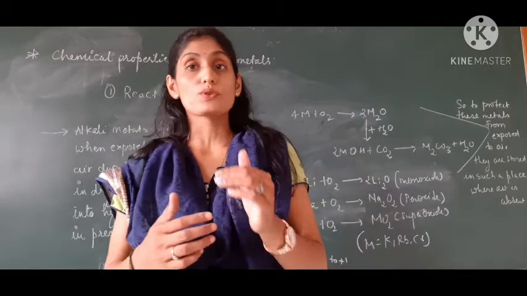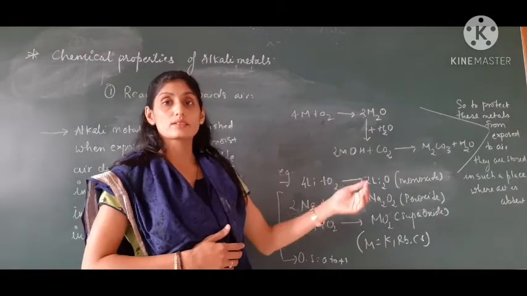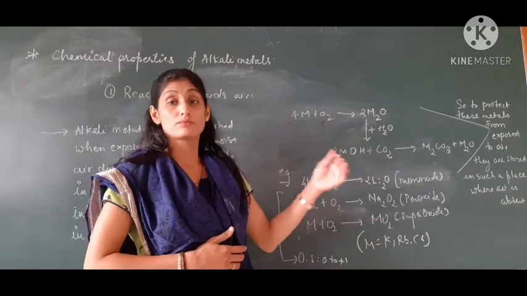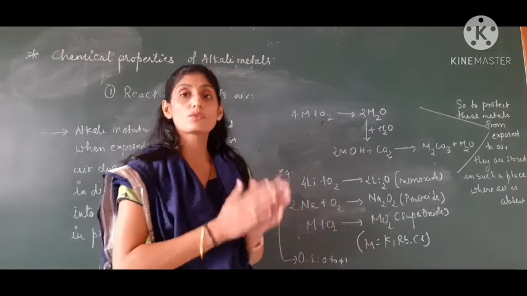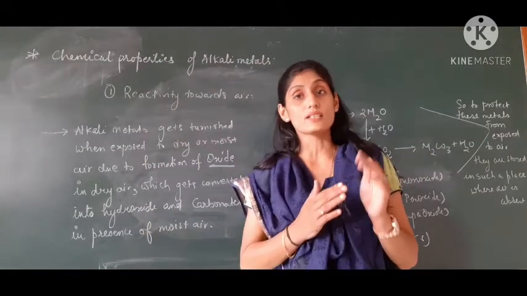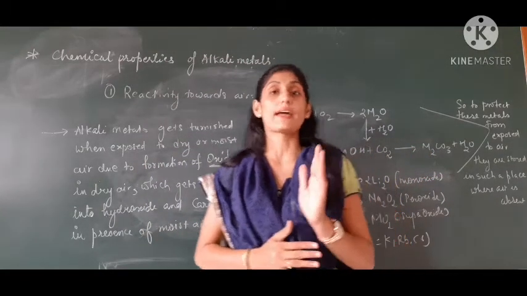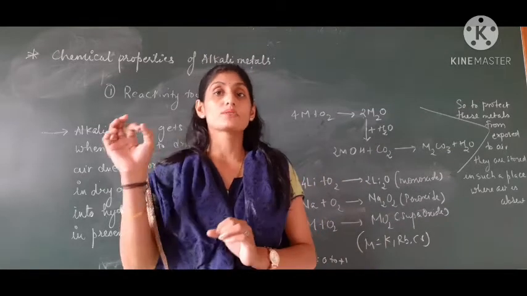from exposure to air, if we want to stop them from being converted into metal hydroxide or metal carbonate, what do we have to do? They are stored in such a place where air is absent. Children, whenever they react with air, they produce oxide.